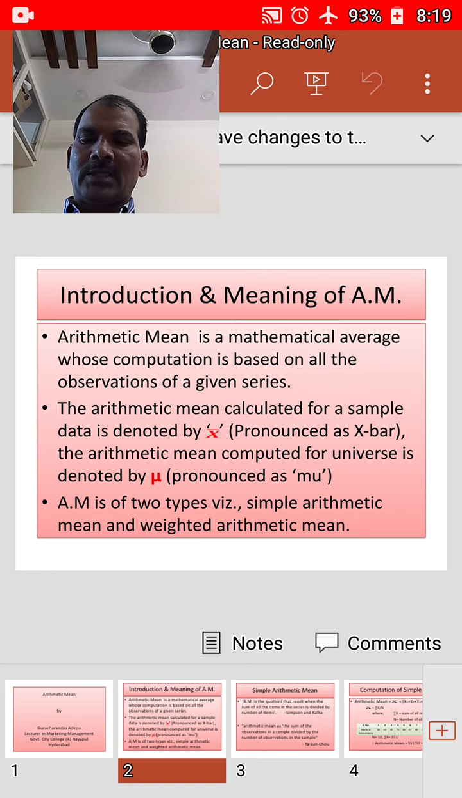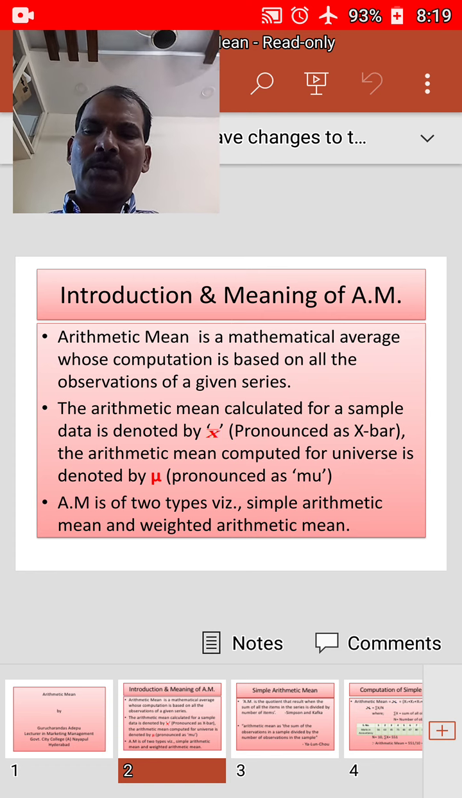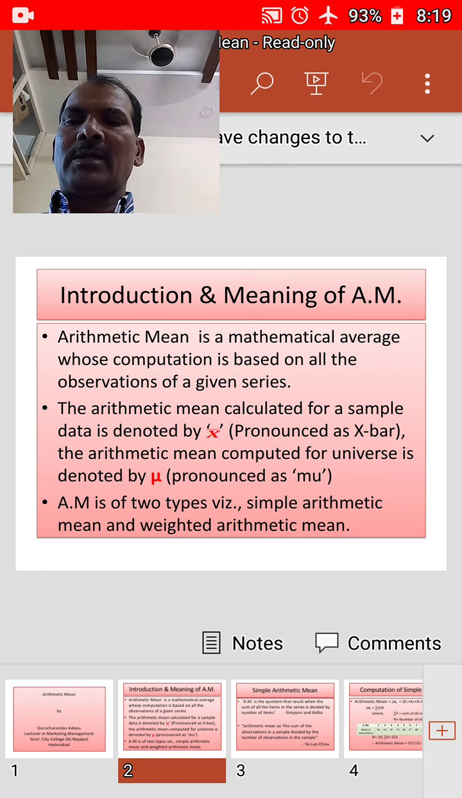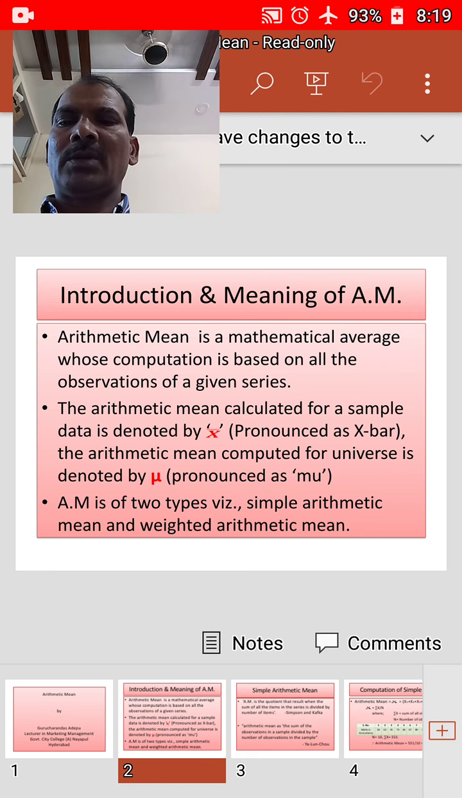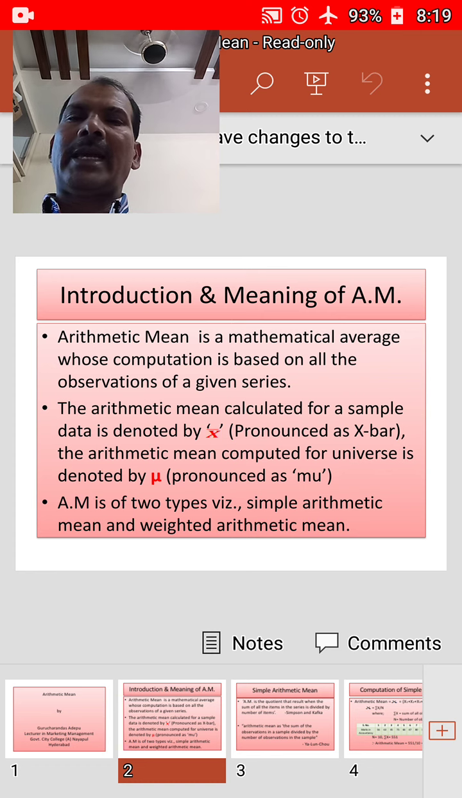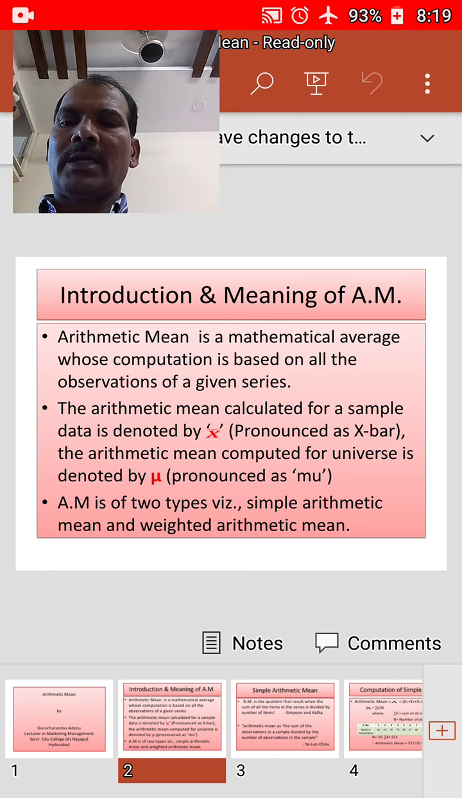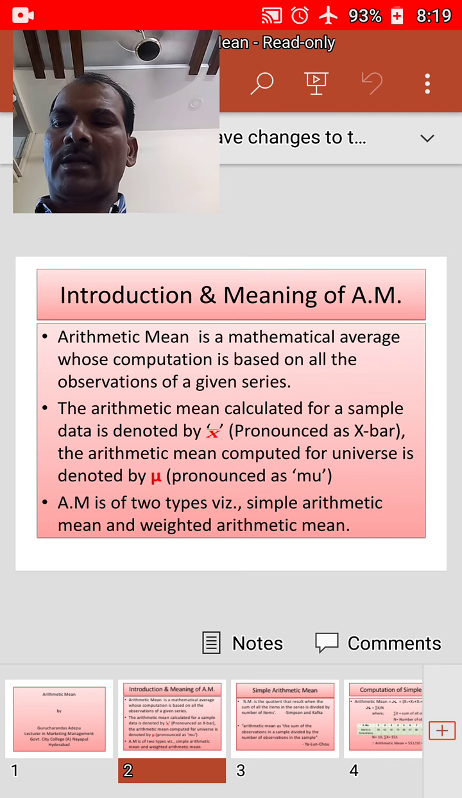Arithmetic mean is a statistical measure which is widely used to represent the whole data with the help of a single value. The arithmetic mean calculated for sample data is denoted by x bar. The arithmetic mean computed for a universe is denoted by mu. Usually arithmetic mean is simply known as the mean or the average.